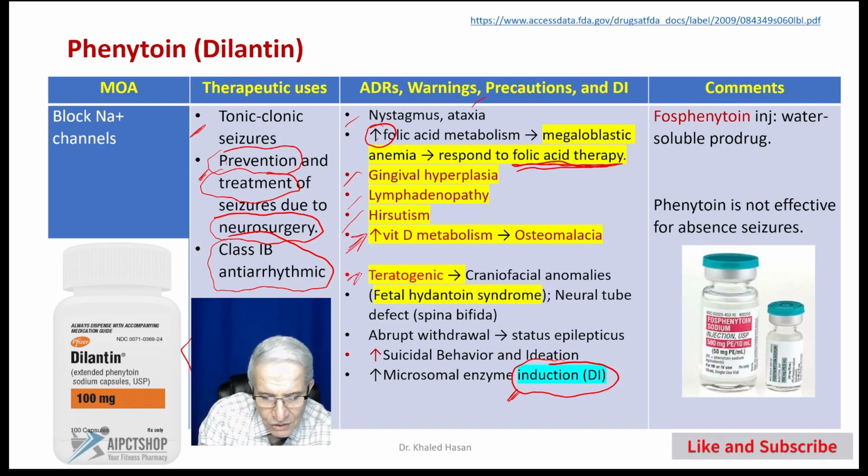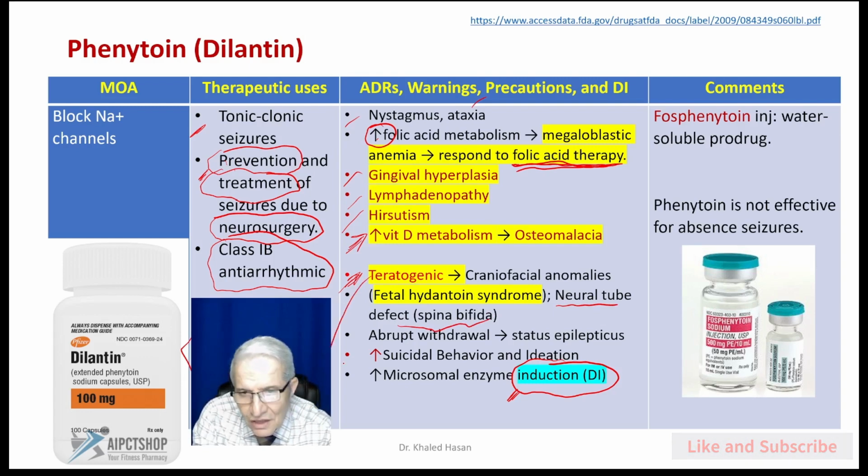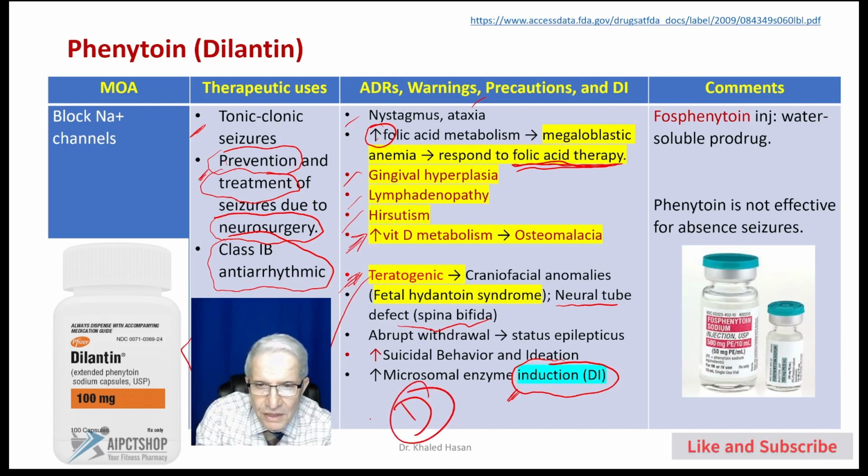Phenytoin is considered teratogenic, causing birth defects, and we have the syndrome called fetal hydantoin syndrome, and neural tube defects like spina bifida. For this reason, we don't recommend using Phenytoin during pregnancy, and it is classified as D during pregnancy.